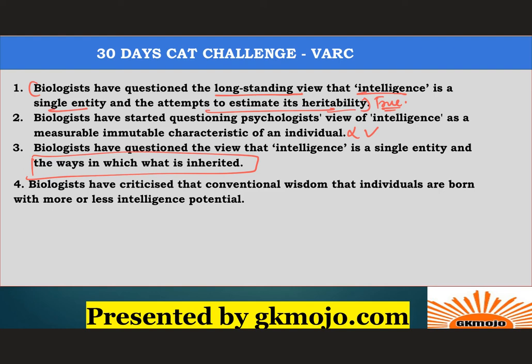Option 4. Biologists have criticized the conventional wisdom that individuals are born with more or less intelligence potential. Again, this is partially true, but this is really less information given the gist of the passage. Biologists have questioned the long-standing view about the intelligence, its single entity, and attempts to estimate its heritability. I think this option is also junk. Option A is a clear winner over here, guys. I know these options would sound really close to you, but you just need to compare these options with the first option and you'll understand why we went with option 1.